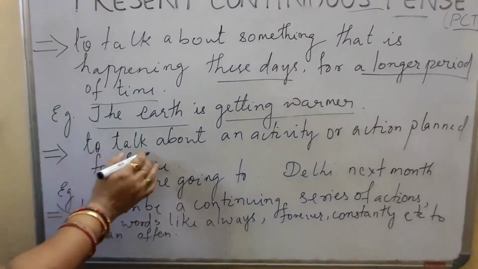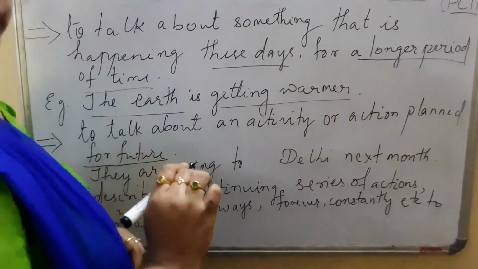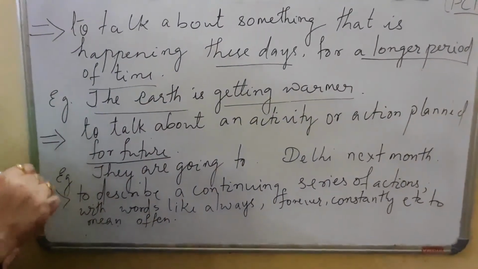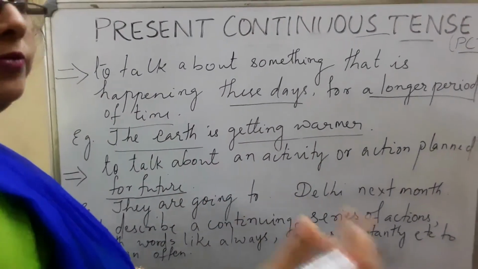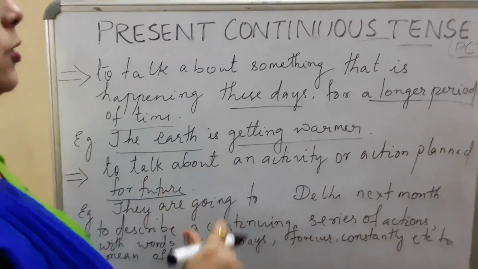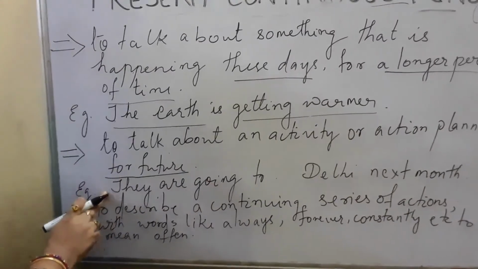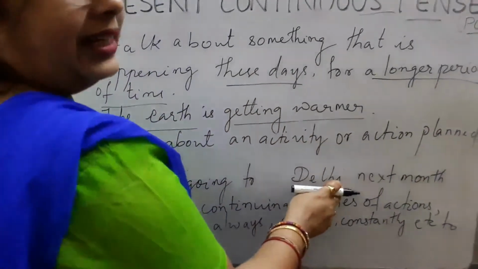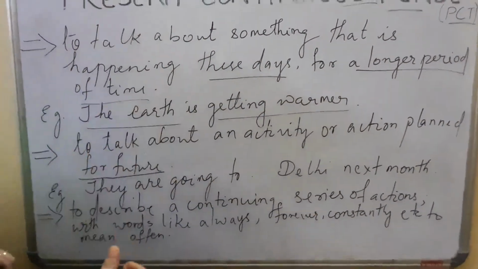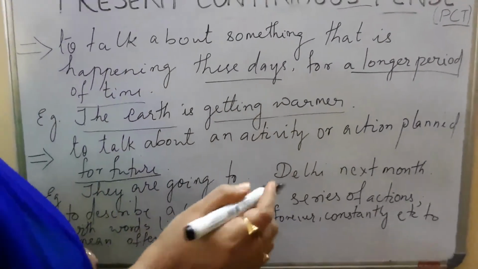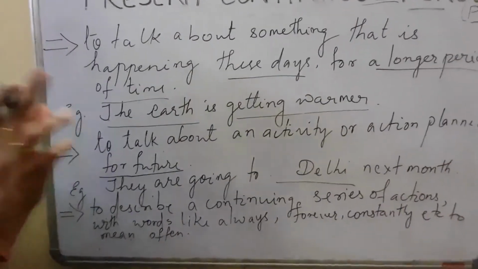The next one is to talk about an activity or action planned for the future. Okay, now what is planning for the future? Now see, nowadays lockdown is going on. Many of us must have planned for many things. That can also be used in the present continuous tense. The first example I have given you: they are going to Delhi next month. Now they are not going yet, they have planned beforehand that next month they will be going. By God's grace, if the lockdown breaks, then only they can move, when the trains and airways start. Okay, so hope for the best.